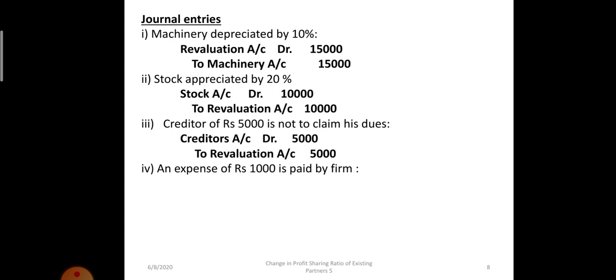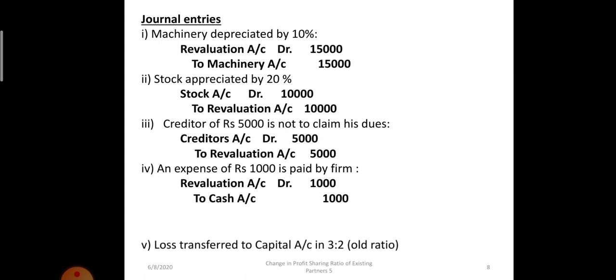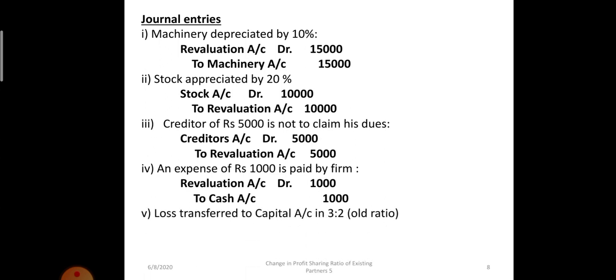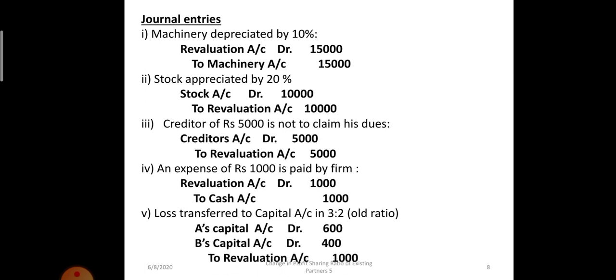Fourth, an expense of rupees 1,000 is paid. So cash or bank account will be credited. Revaluation account debit to cash. Now when we compare, revaluation account is debited by 16,000 and credited by 15,000. So there's a loss of 1,000 rupees. So this loss will be transferred to the partners' capital accounts in the ratio of 3:2. So A's capital account debit, B's capital account debit to revaluation account.